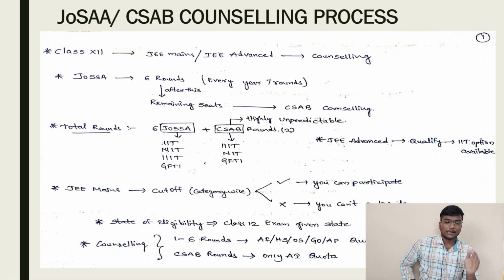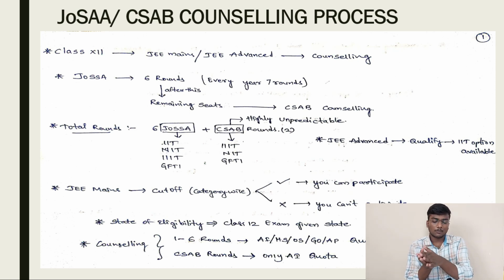After class 12, many of you will give the JEE Mains exam. After that, those who qualified will be allowed to give JEE Advanced. After completing these two exams, you will be given the results of those exams, and you will be allowed to participate in counseling. This counseling is for getting admission into NITs, IIITs, GFTIs and IITs. Those who qualified JEE Advanced will only be given the option to choose IITs in the counseling, and those who didn't qualify will not be allowed to choose IIT as an option.